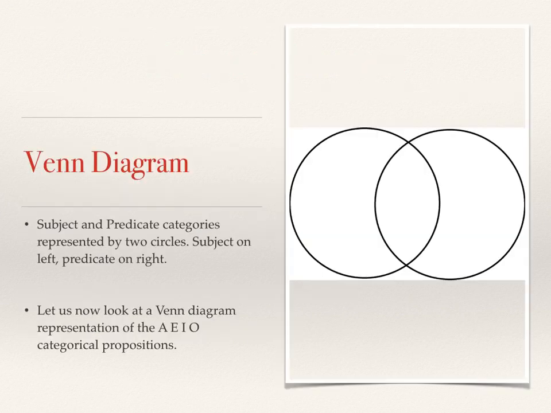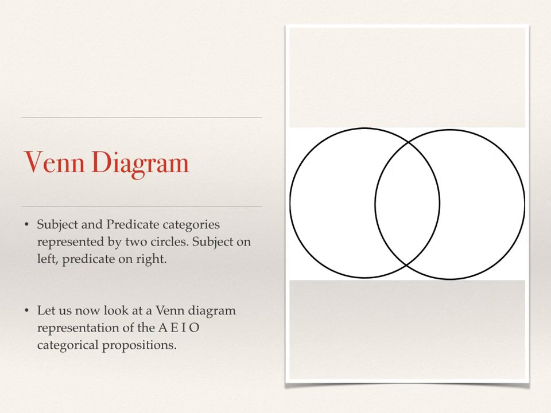Now, one way to think through a lot of the relationships that we will be talking about in the next couple chapters is to picture the relationships between the subject and predicate, and a Venn diagram is one of the ways in which that is done. It's a very common way in which that's done, and you use two circles, one for the subject and another circle for the predicate.